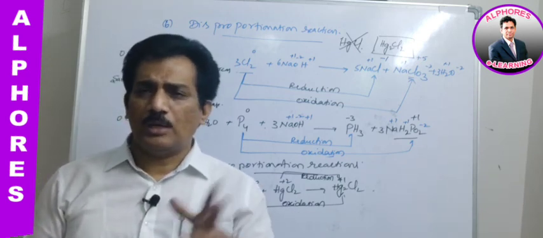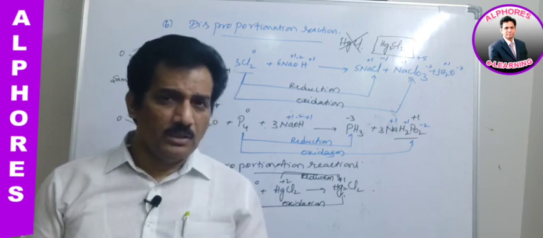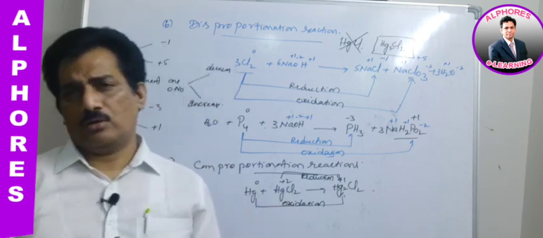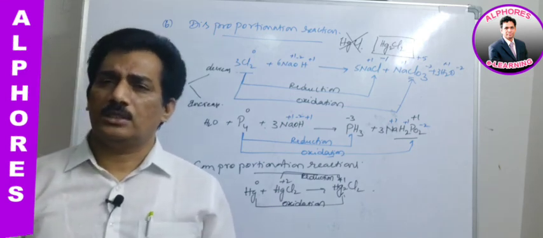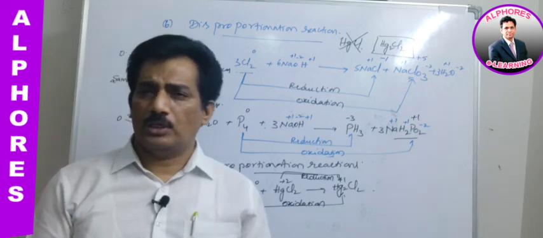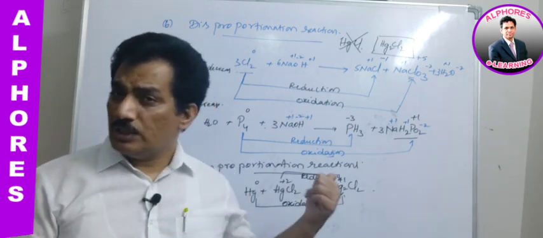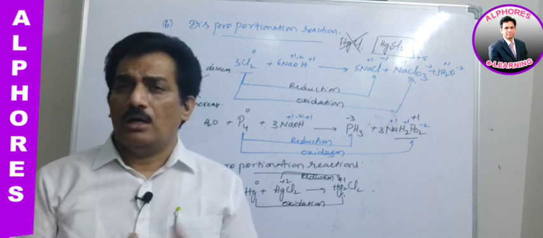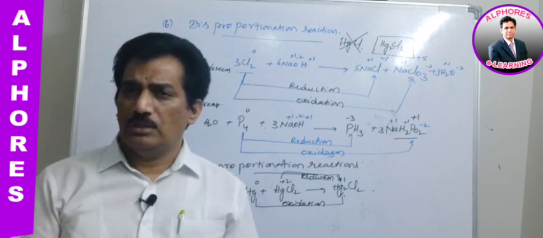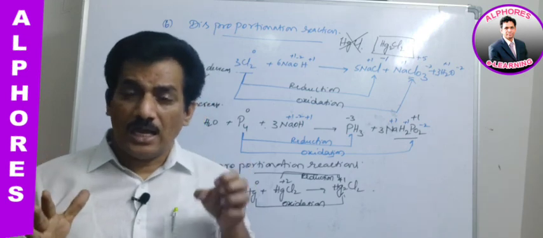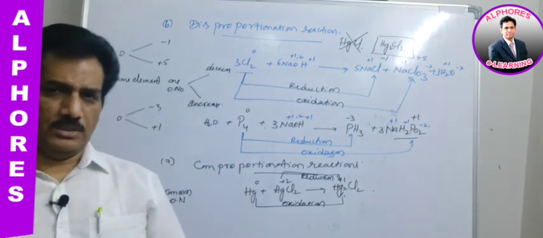We can observe two methods to balance this type of redox reactions: one is the ion electron method, and the second is the oxidation number method. These are also very important concepts. When you are thorough with oxidation, reduction, oxidant, reductant, and what is happening during oxidation and reduction, only then can you get the highest grip in balancing the equations.